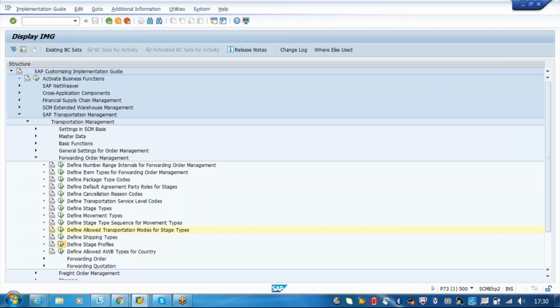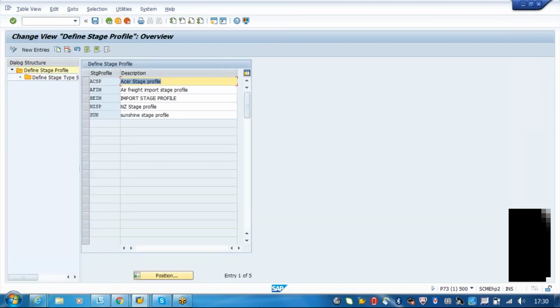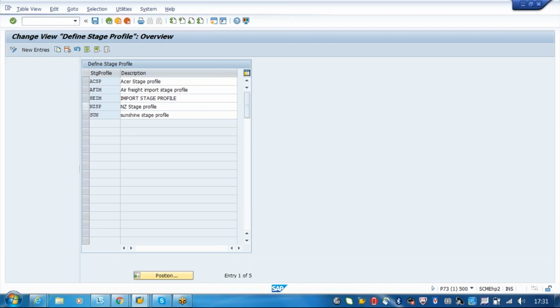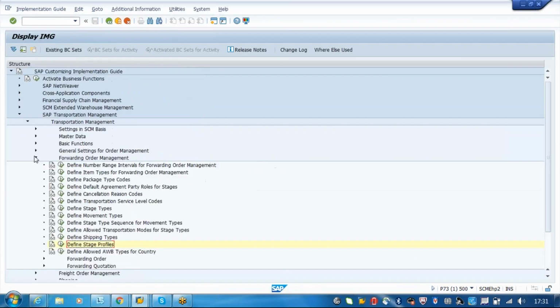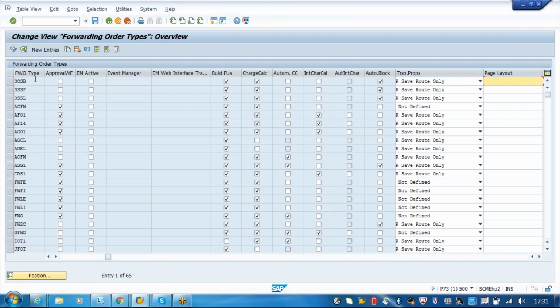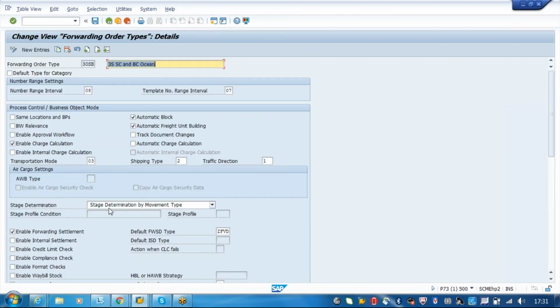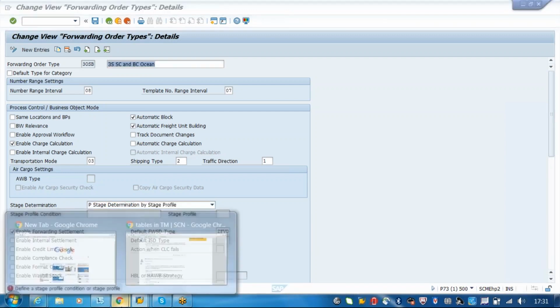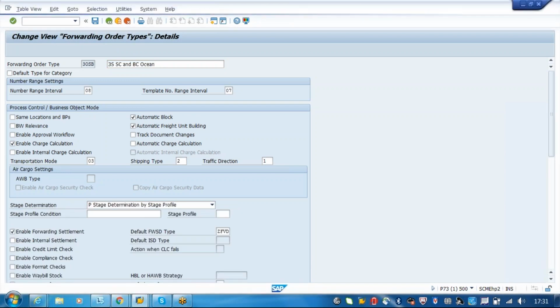So here you are defining the stage profiles. Yesterday in the configuration of your forwarding order type, I told you there is one configuration in the forwarding order type, the document type, where you can define the stages either based on the movement type or based on the stage profile. So if you say stage profile, where do you configure it? The stage profile is configured here.